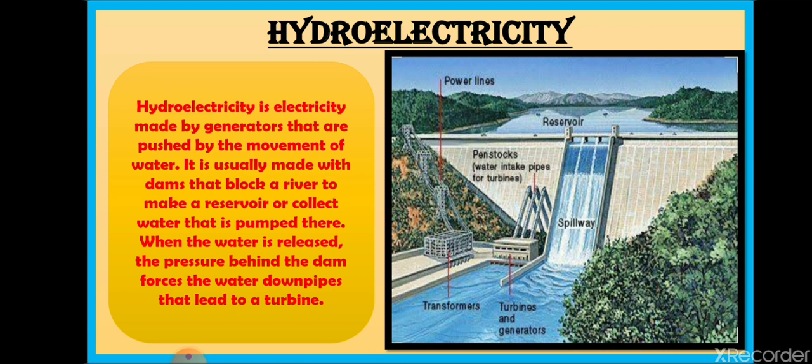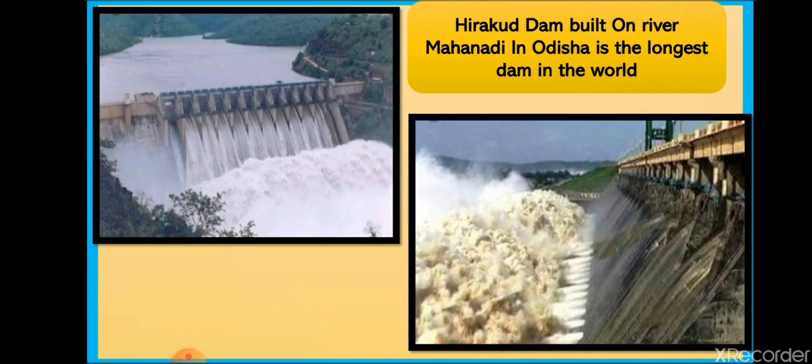For constructing these large dams, I am telling you about one dam, that is Hirakud Dam, built on river Mahanadi in Odisha, that is the longest dam in the world. The length of the dam is approximately 27 kilometers.